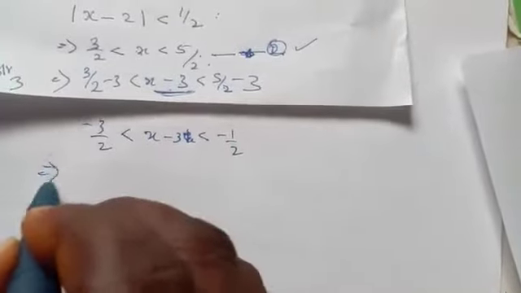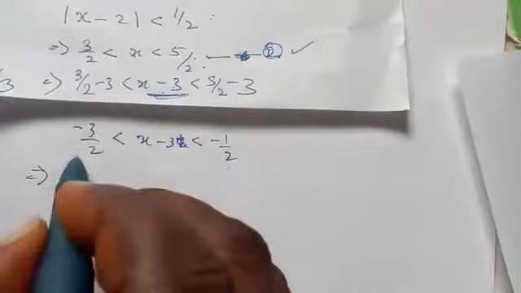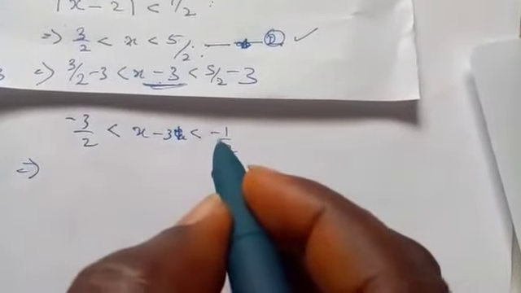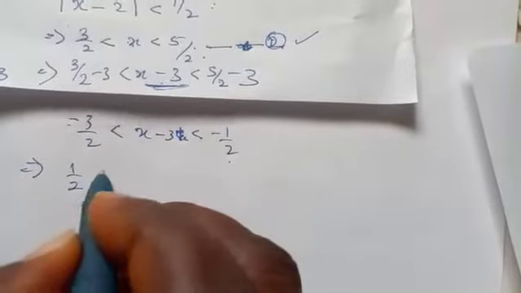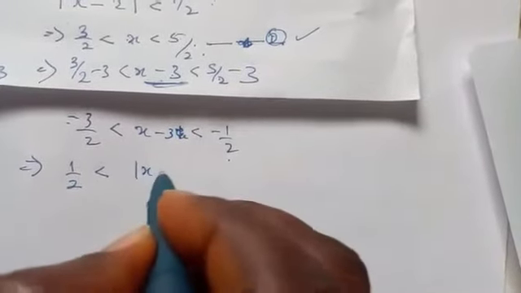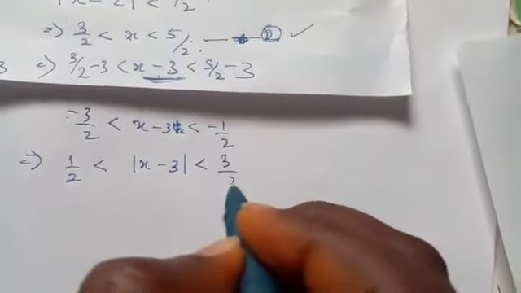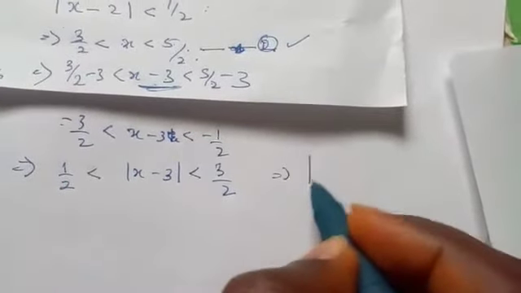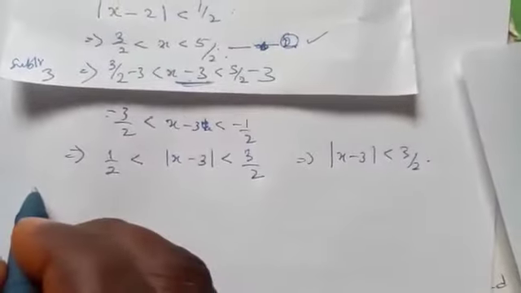If you take the absolute value of both sides, don't forget that the absolute value will neglect this negative, so half is less than the absolute value of s minus 3, which is less than 3 over 2. So what we are saying is that the absolute value of s minus 3 is less than 3 over 2.